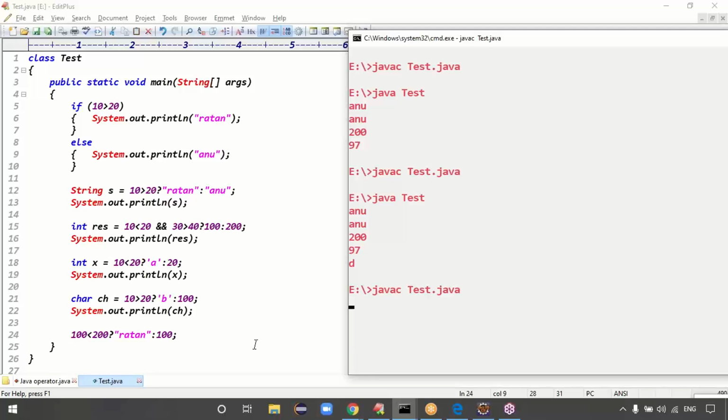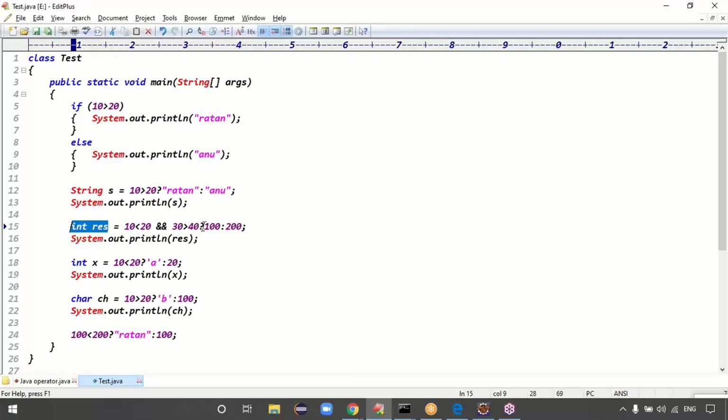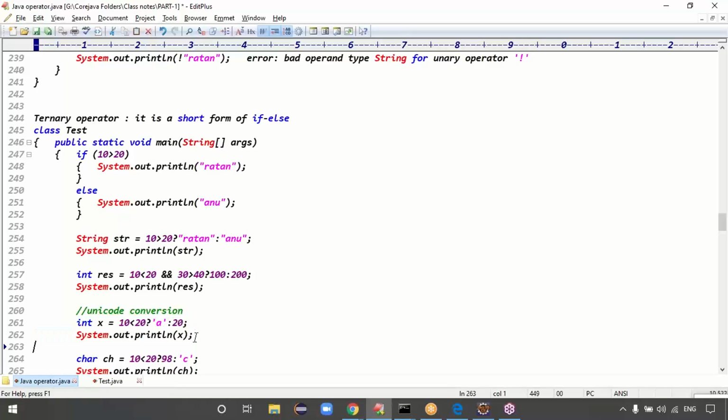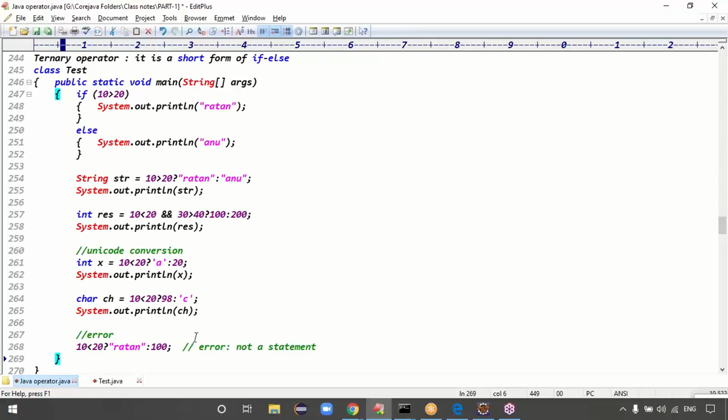Because the left-hand side data should be of one type for both true and false values. But here one is string data and one is integer data. Guys, on the left-hand side, how can you hold the data? This is not possible. That's the reason this line is invalid. Exactly, guys, that is called the ternary operator.